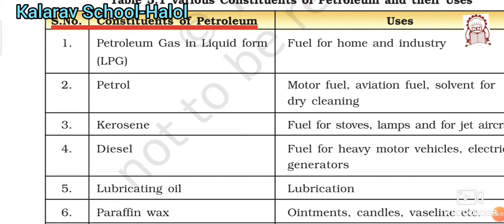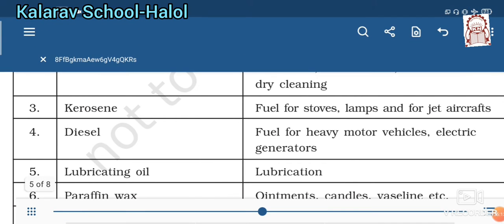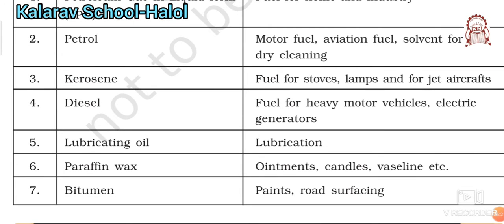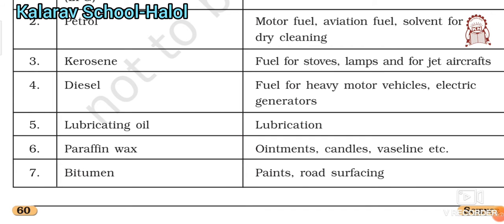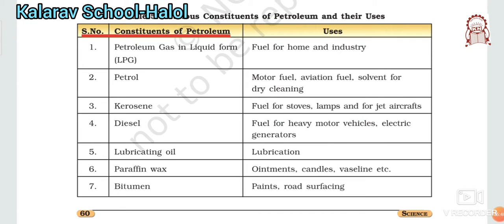Next is petrol. It is used as a fuel for moving vehicles, and as a solvent for dry cleaning. Next is kerosene. It is fuel for stoves, lamps and jet aircraft. Next is diesel, fuel for heavy motor vehicles and electrical generators. Next is lubricating oil, used for lubrication. Paraffin wax is used for ointments, candles, Vaseline, etc. Next is bitumen. As we studied earlier, it is used for road surfacing and paints. So these are the constituents of petroleum and their uses.